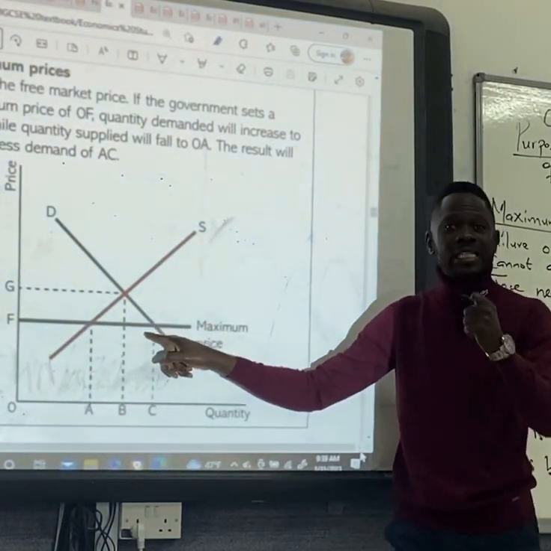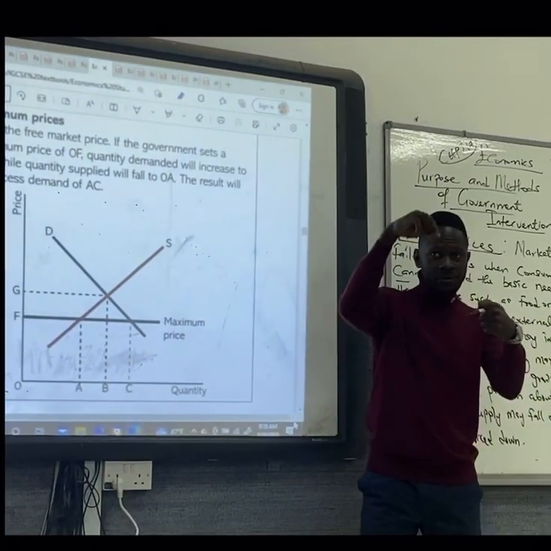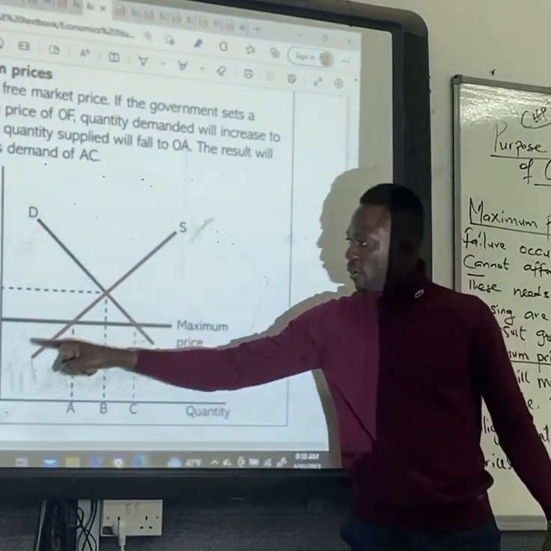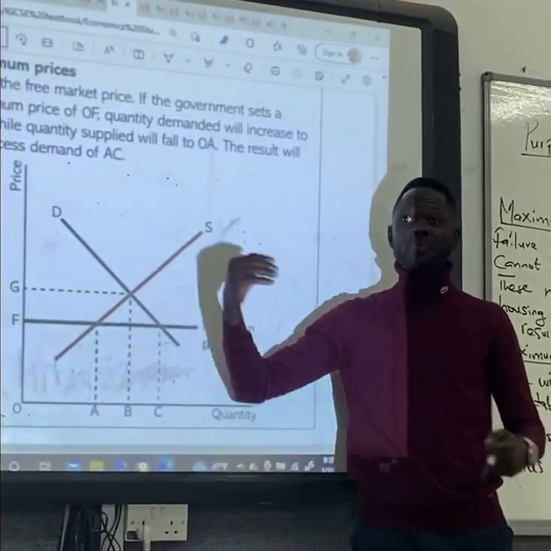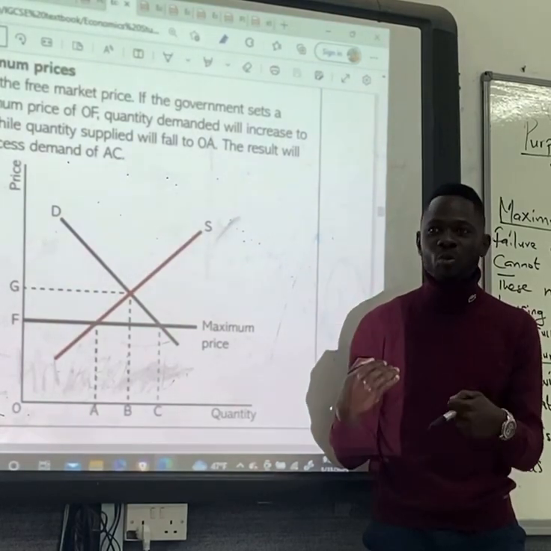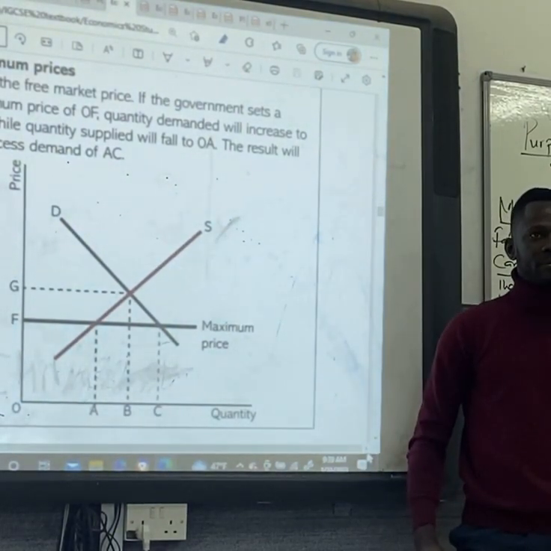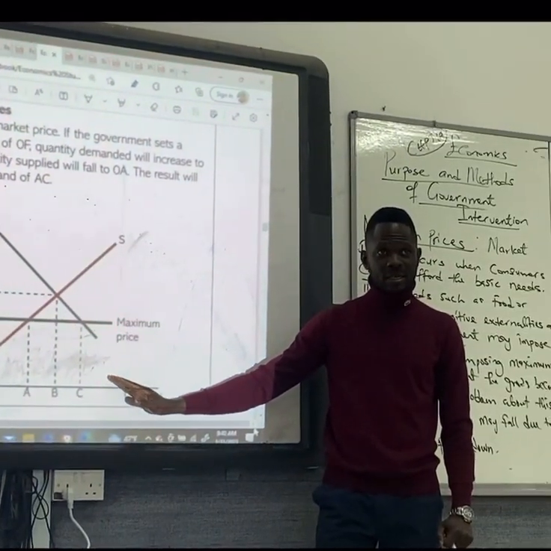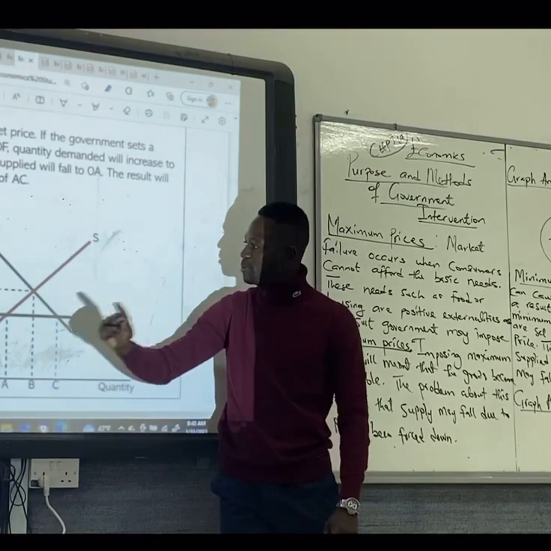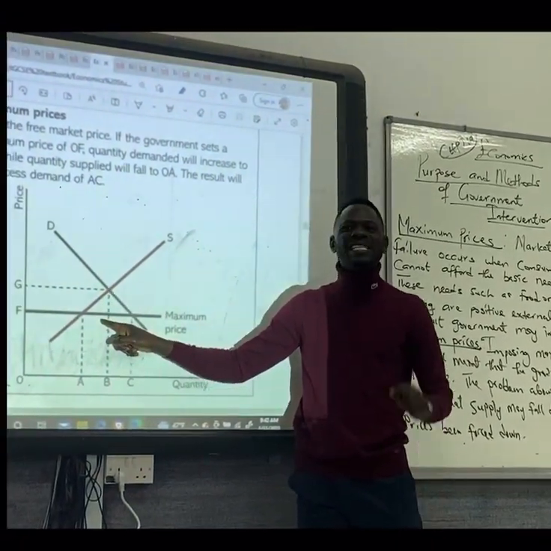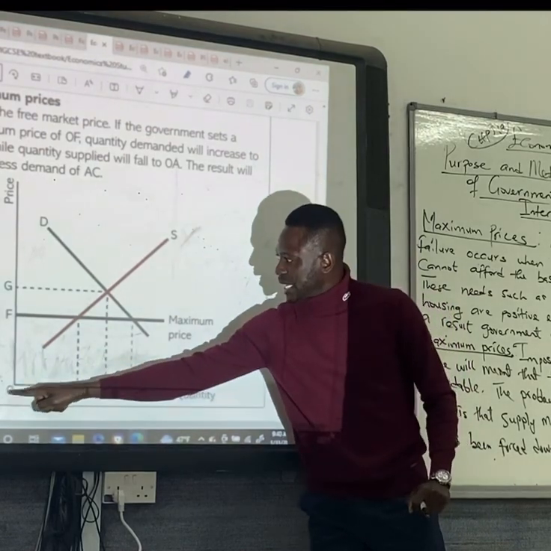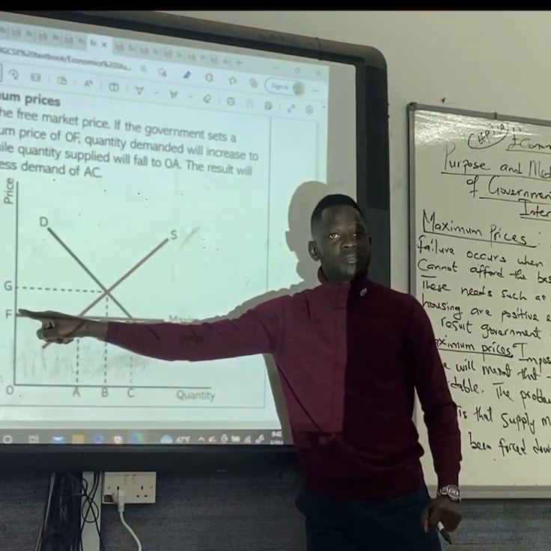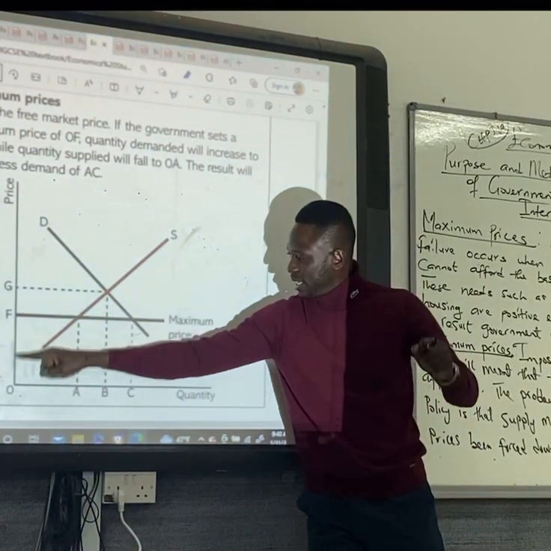Why is there excess demand? There's excess demand because the price at which firms have to sell is below the free market price of OG. And when the price is set below the equilibrium price, it leads to what? Excess demand. Do we get it? Do we understand or not? Clear? Great. So, setting maximum price means price will be below the free market price. The free market price is at OG. The maximum price is at OF. This is the maximum price at OF. So firms will reduce their supply to OA.